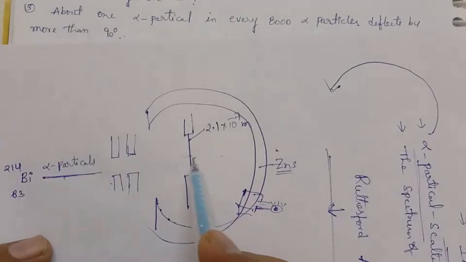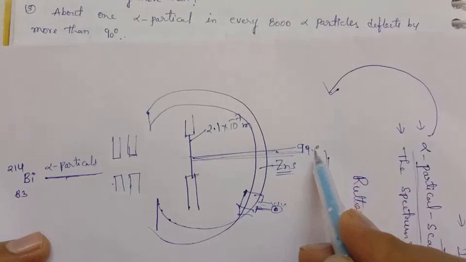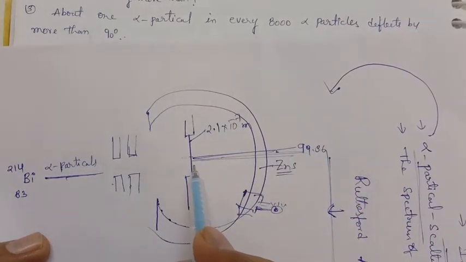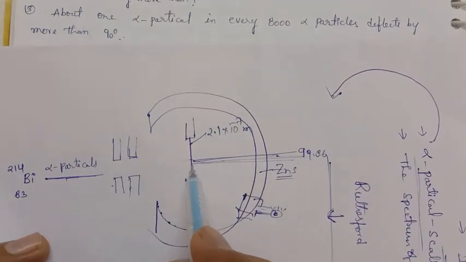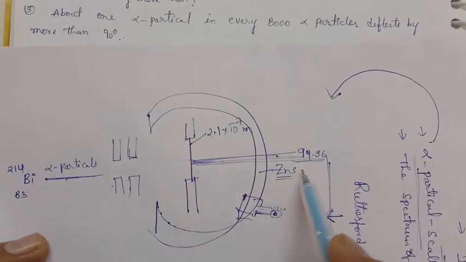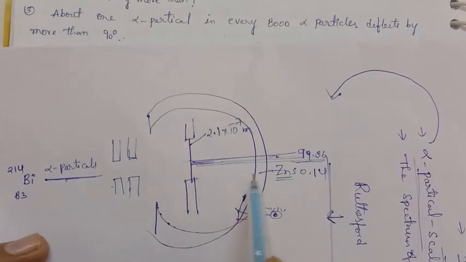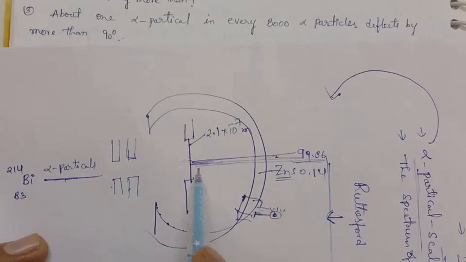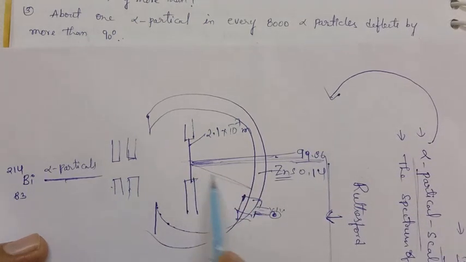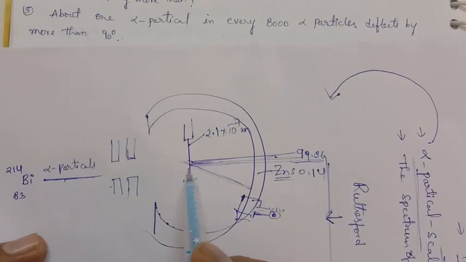So in this diagram, most of the alpha particles are transmitted, that is 99.86%. Some of them will be deflected by 1 degree. So it is the 99.86, and the remaining 0.14% of particles get deflected by more than 1 degree. That means here like this. Every 8,000 alpha particles, they suffer a deflection of 1 degree.